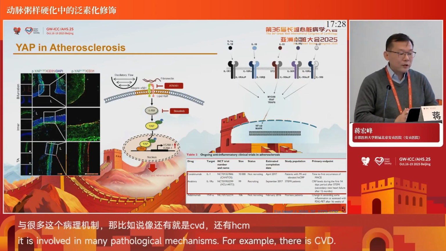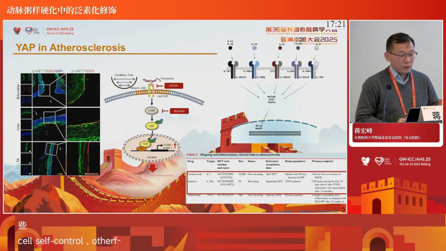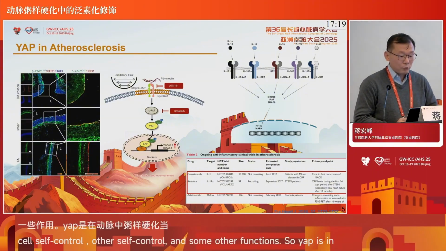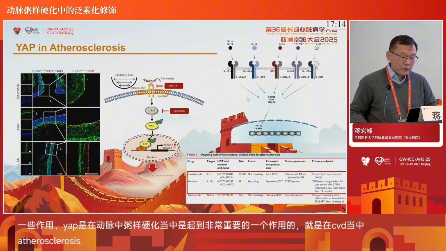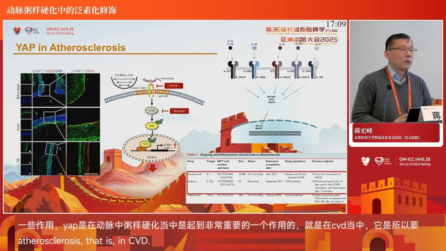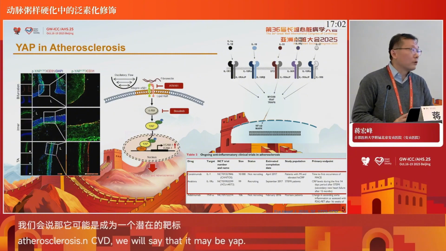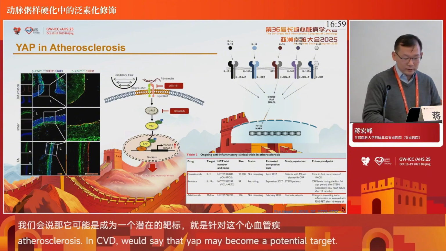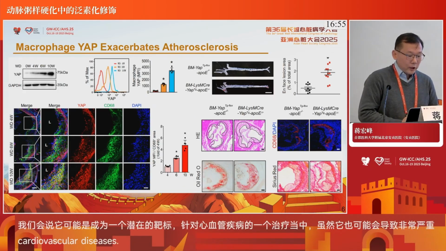It's reported that inflammation activated by the YAP pathway plays an important role in the inflammation of cardiovascular endothelial cells, which can accelerate the progress of coronary heart disease. So YAP, and also inflammation, has become a potential therapeutic target in cardiovascular disease treatment, although sometimes with significant side effects. And here we are working on YAP.